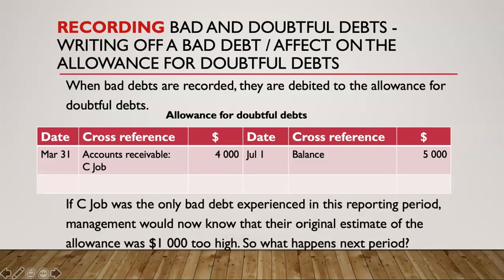So if C-Job was the only bad debt experienced in this reporting period, management would now know that the original estimate of the allowance was $1,000 too high. What does this mean? We thought $5,000 worth of customers would not be able to pay us back, and it turned out only $4,000 wasn't able to be paid back. So we are $1,000 too high. What happens next?